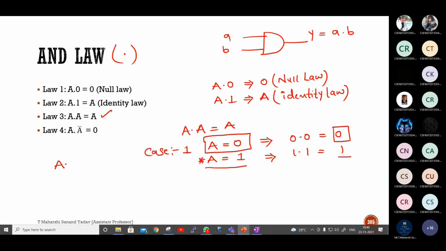Next, A into A bar. How to prove this? Take value of A as 0. If A value is 0, 0 into 0 bar, how much? 0 into 1 will be 0. If A is equal to 1, 1 into 1 complement, so 1 into 0 will be again 0. So however, we are getting answer as 0. So A into A bar is 0.